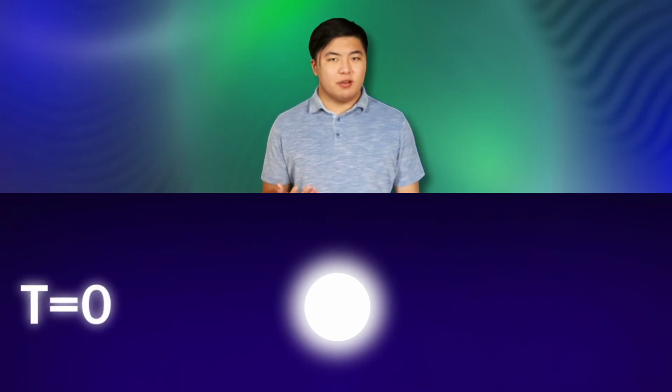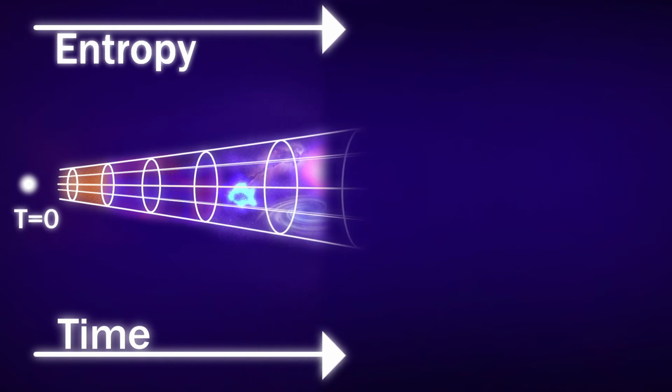Let's think about this in the context of our universe. Imagine the most ordered and lowest entropy state that the universe can exist in. It would be an incredibly small and dense speck. That's t equals 0, or the start of our universe. Shortly after came the Big Bang, where entropy has increased ever since. The formation of galaxies, stars, and everything else led to an increase in entropy.